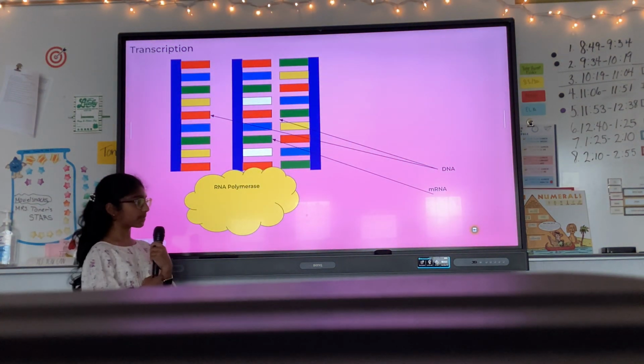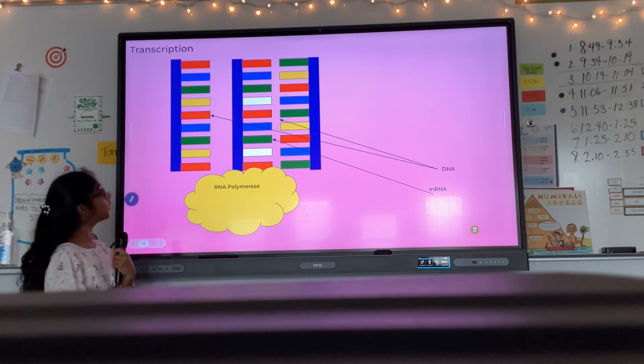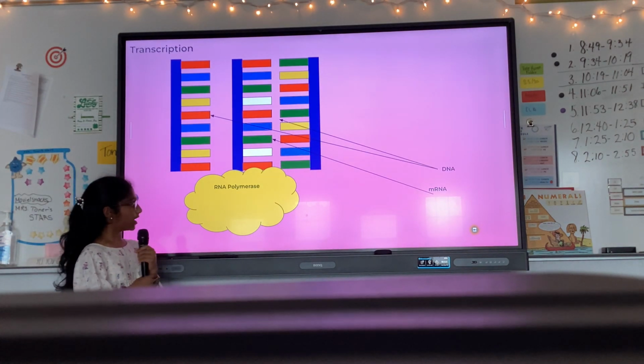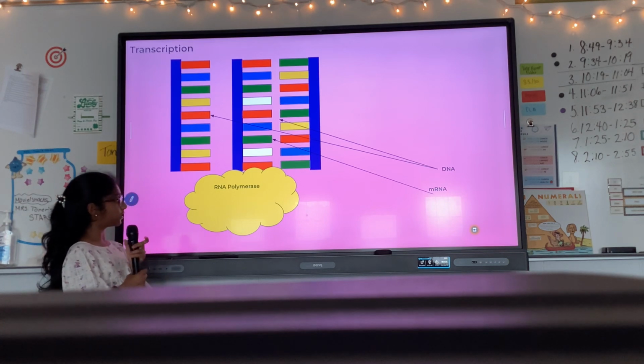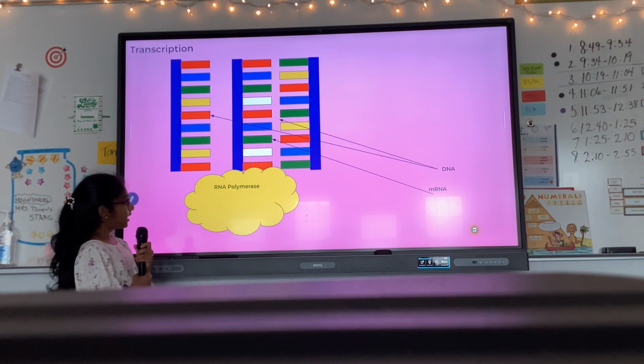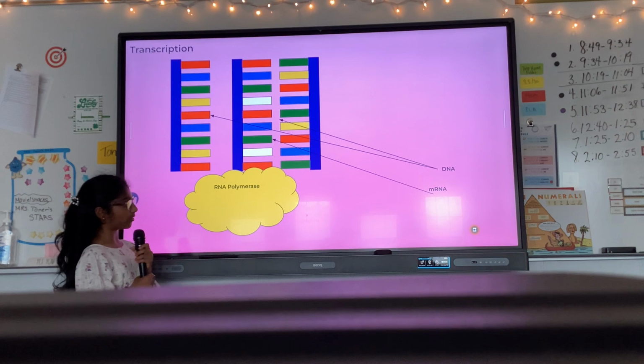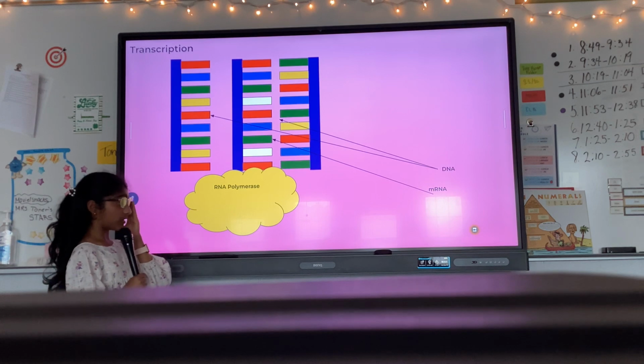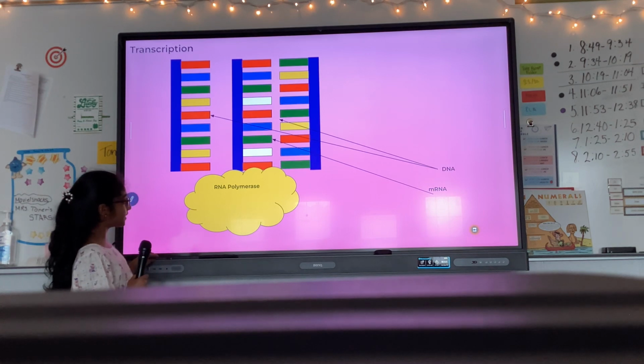So the first process to make a protein is called transcription. The DNA is unzipped, and a type of protein called RNA polymerase moves along the DNA and makes a long strand of RNA. This is called messenger RNA, or commonly known as mRNA. Notice that the mRNA is complementary to the DNA.